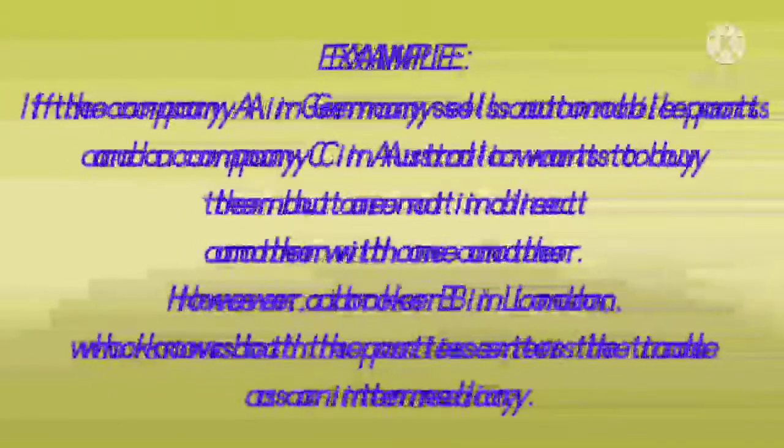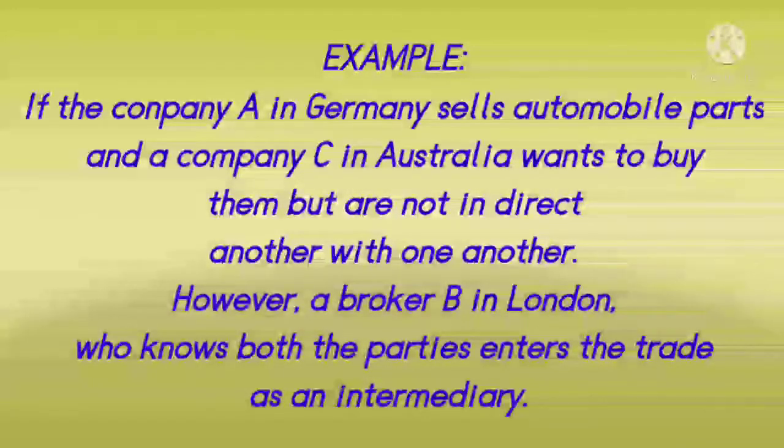Back-to-back example. Company A in Germany sells automobile parts and Company C in Australia wants to buy them, but they are not in direct contact with one another. However, a broker B in London, who knows both the parties, enters the trade as an intermediary.